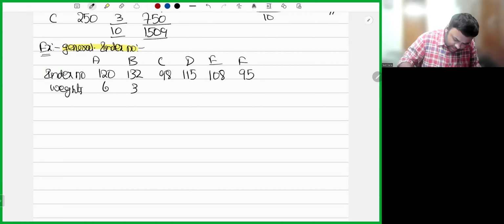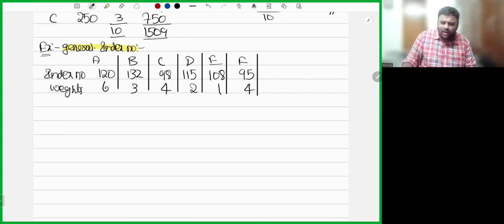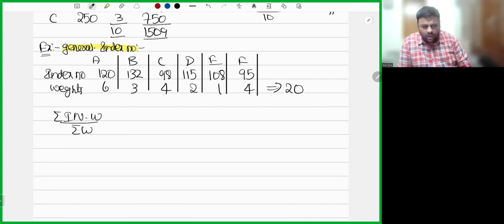Weights are 6, 3, 4, 2, 1, 4. So if you see here, index numbers are given and weights are given. So can you calculate the general index number? How will you calculate it? Summation of index number into weights by sum of weights. What is sum of weights here? I hope 20.